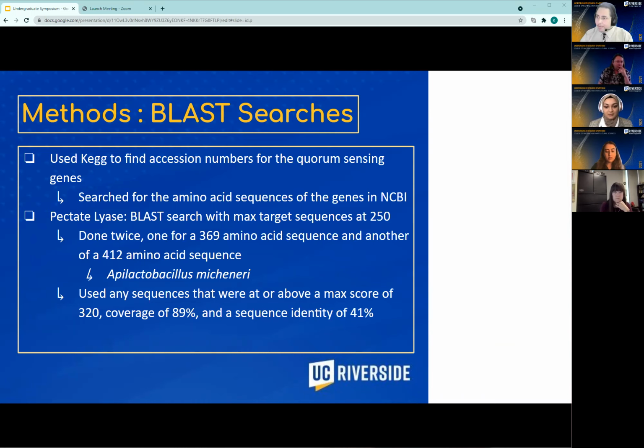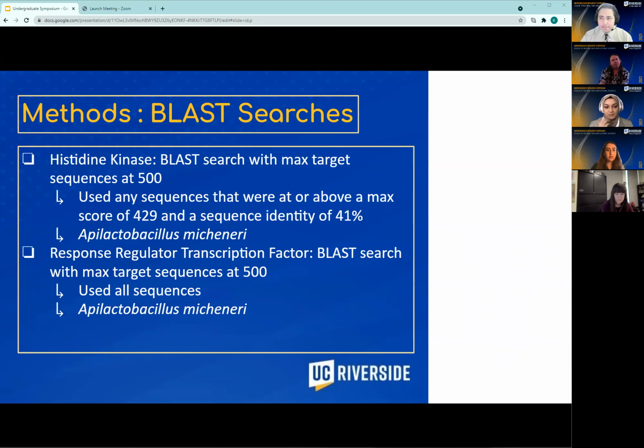And I acquired these sequences from the Apelactobacillus mitchneri genome that's available on NCBI. And then I used any of the sequences that were at or above a max score of 320, a coverage of 89%, and a sequence identity of 41%. For histidine kinase, I did the same thing, blast search, but this time with a max target at 500. And then I used any sequences that were at or above a max score of 429 and a sequence identity of 41%. And again, I acquired these sequences from the Apelactobacillus mitchneri genome for all the genes.